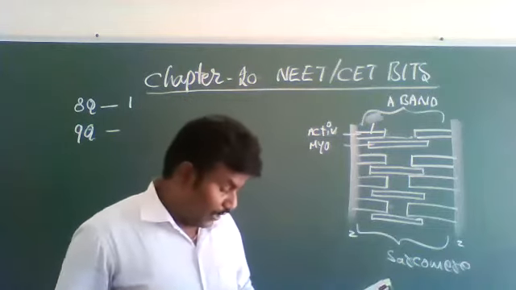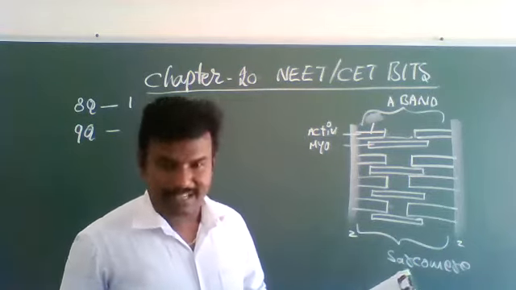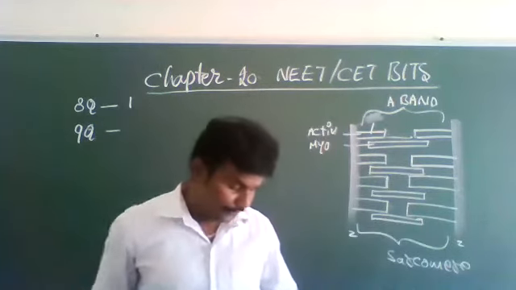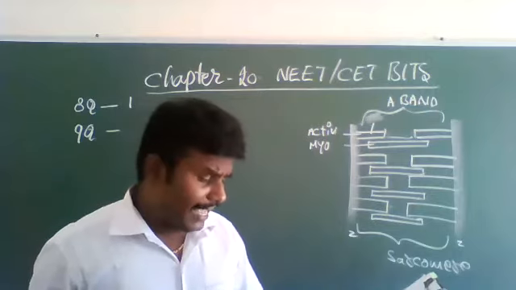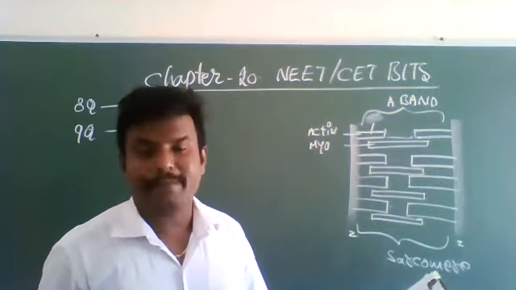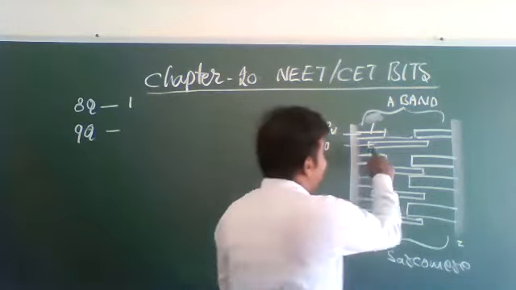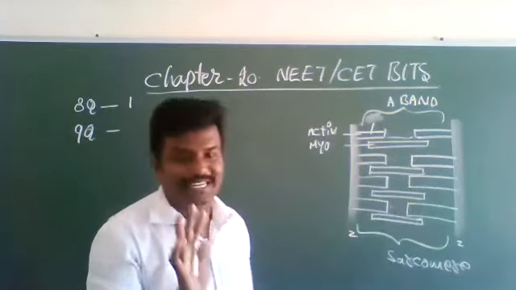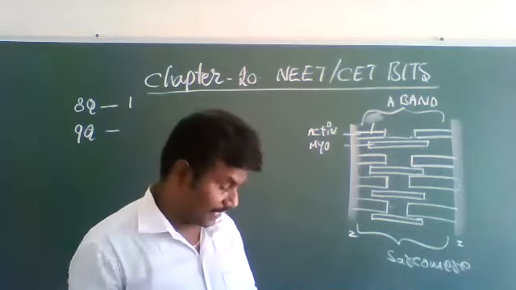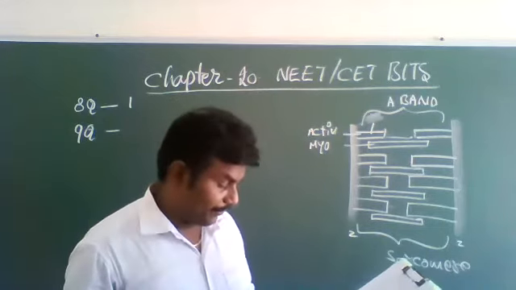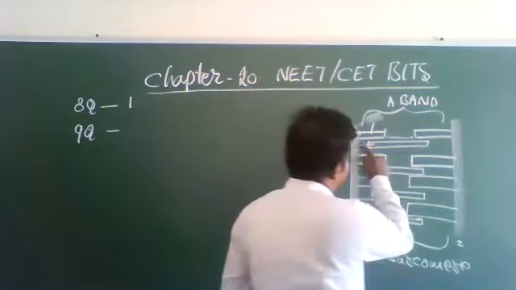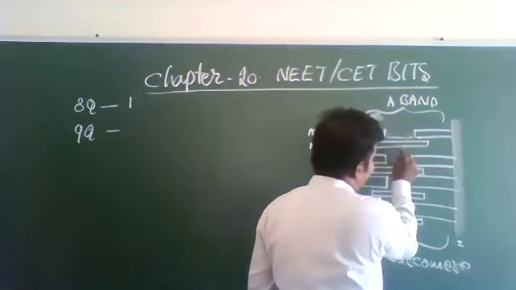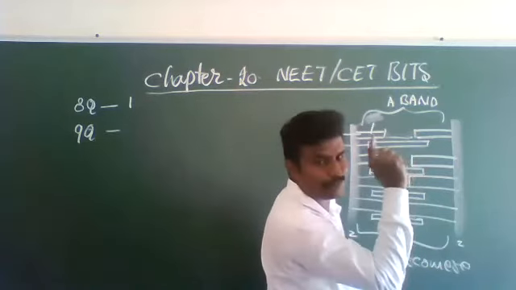The H zone in the skeletal muscle fiber is due to what? The first option: central gap between myosin filaments in the A band. Between the myosin filaments, an H zone is not there. It is a wrong statement. The first one is a wrong statement. In the myosin filament, a central gap is not there. So option 1 is wrong.